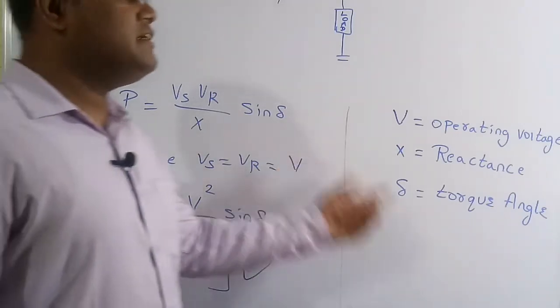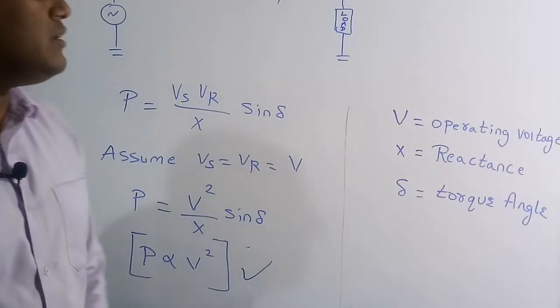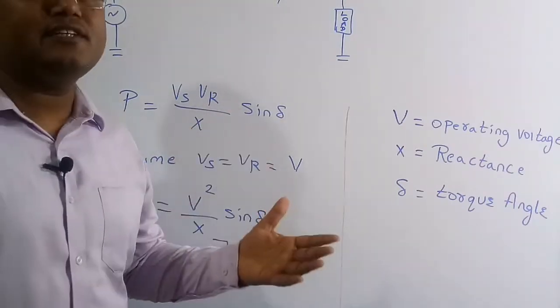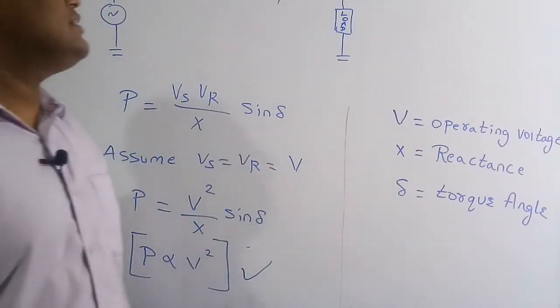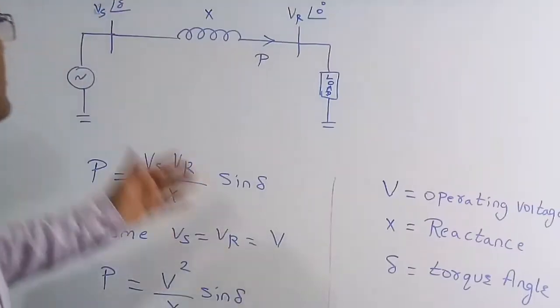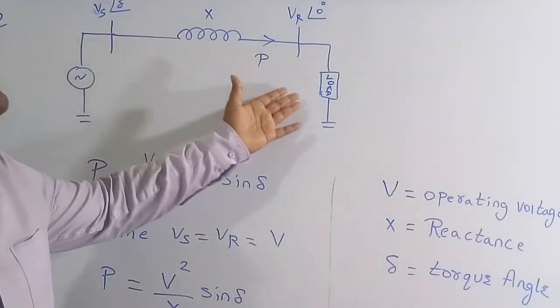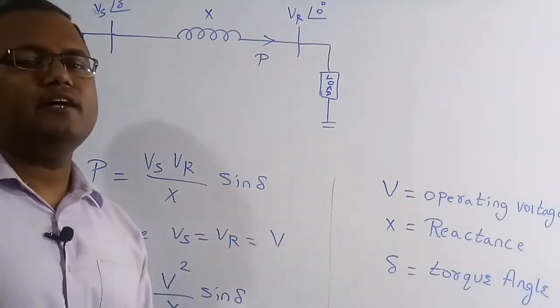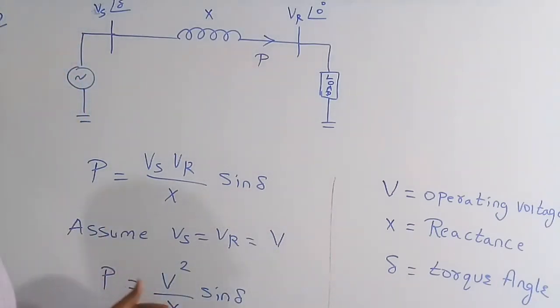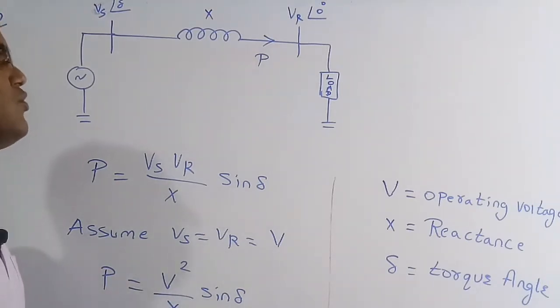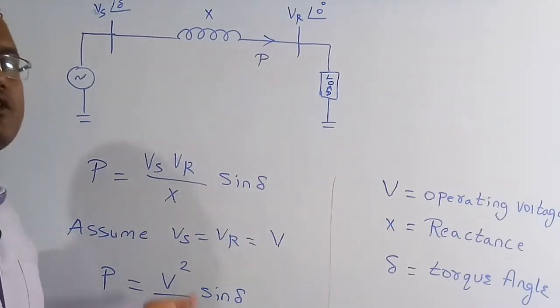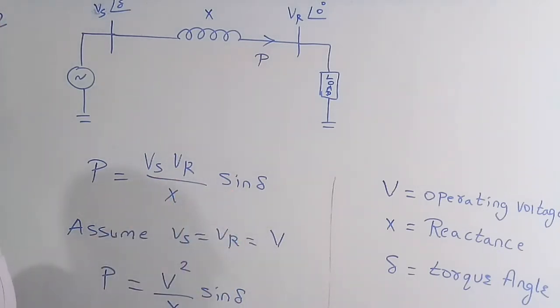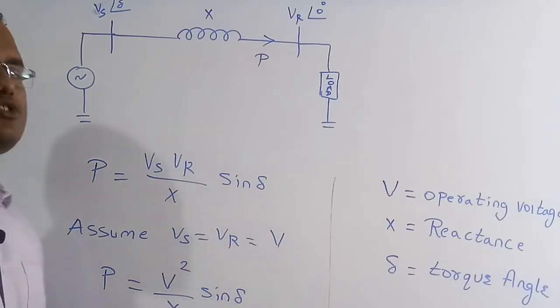So here V is called the operating voltage or the line voltage, and X is called the line reactance of a transmission line, and delta is called the torque angle. It is the angle between the supply voltage and the load voltage, the difference we are going to take. So delta is called the torque angle. All these things are very important. So from this we can say if you want to increase the power in a line, then it is directly proportional to the square of the line voltage or the operating voltage. And this is the correct solution of this question.